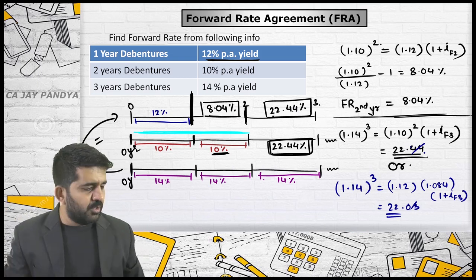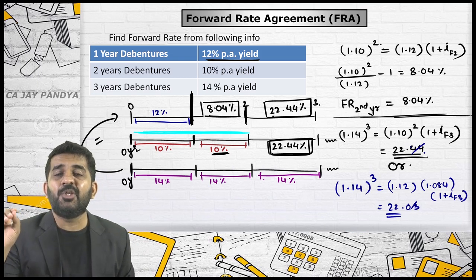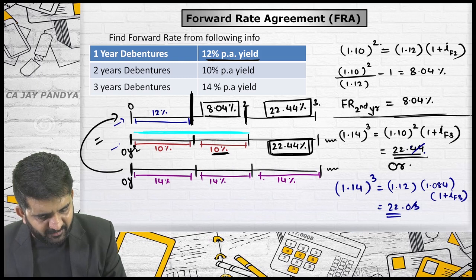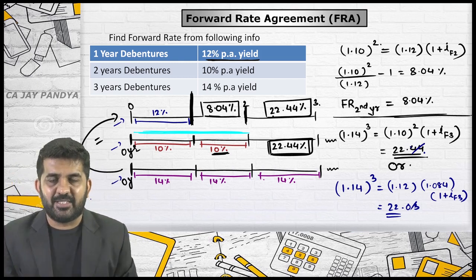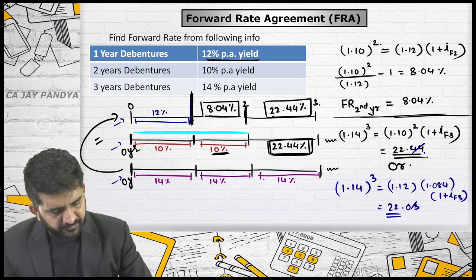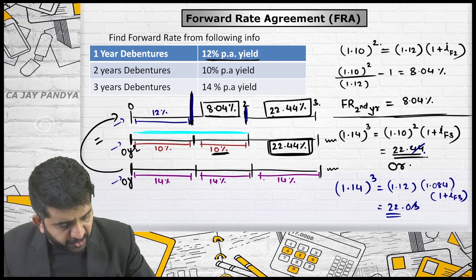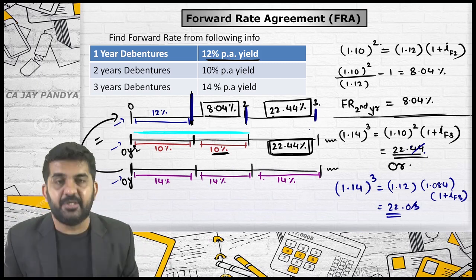22.44. Is it alright? Try to understand, if you are an investor, whether you invest today with this line or with this line. What you are doing is this. You are investing today for 1 year. Then you withdraw money and invest for 1 more year. Then you withdraw money and invest for 1 more year.